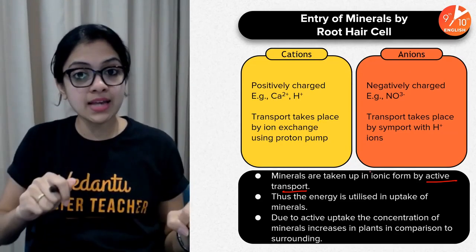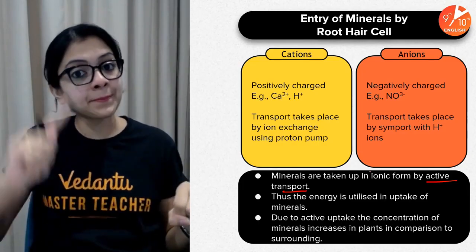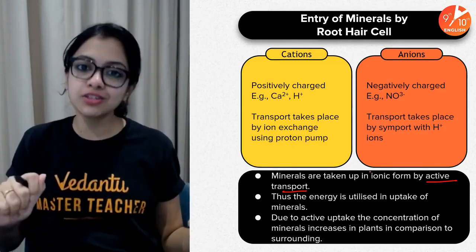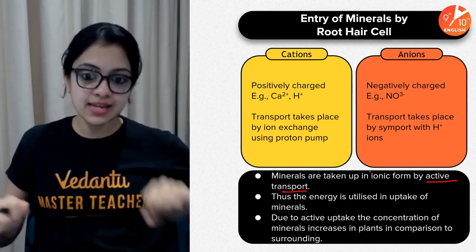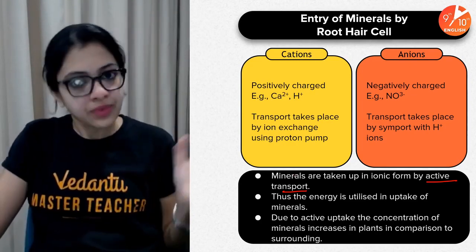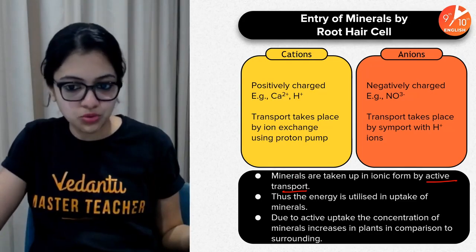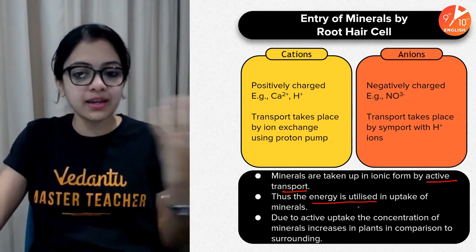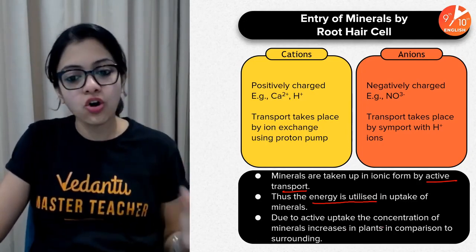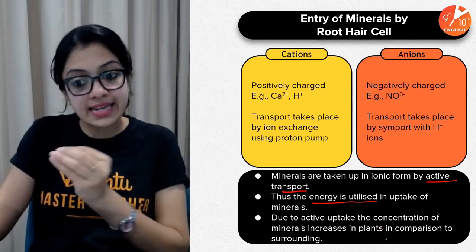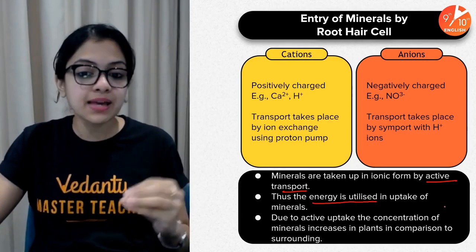Remember, I gave you that example of riding your cycle uphill, wherein you have to spend energy to achieve that, because you're going against gravity. So as a result, energy obviously gets utilized. Energy is utilized in the uptake of minerals, and due to the active uptake, naturally, the concentration of minerals increases inside the plant cells as compared to the surroundings.